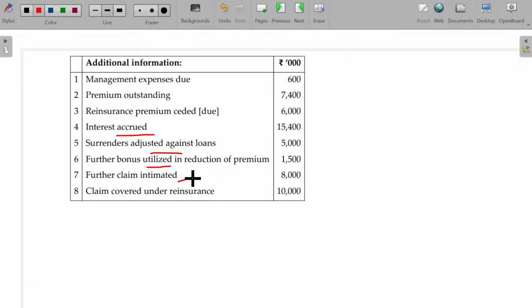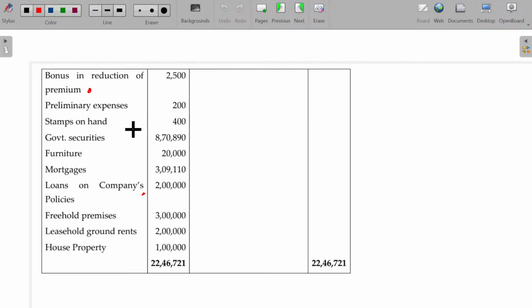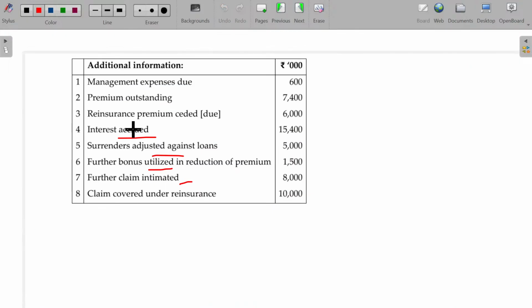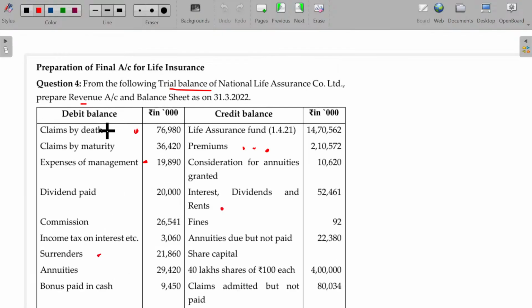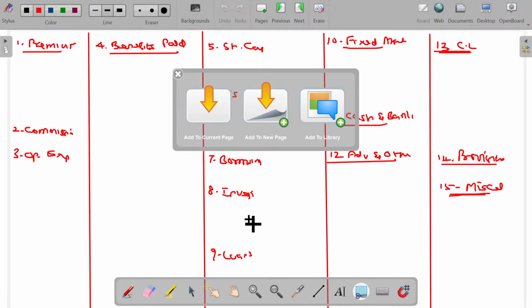Further, claim intimated, maybe outstanding claim like this one. And finally claims covered under reinsurance. So we have reinsurance also here. I put the dot wherever we have the adjustments. Now let's finish off the credit balances first of all.